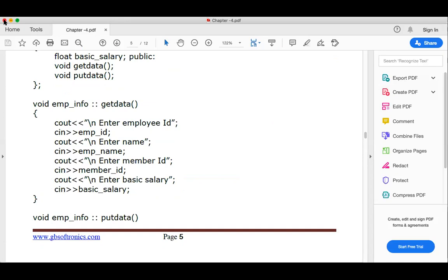Yes, Chandramohan, I got your mail. Assignment 1 and assignment 2 both I am getting.